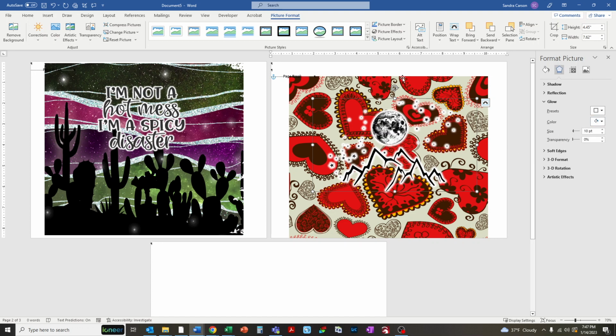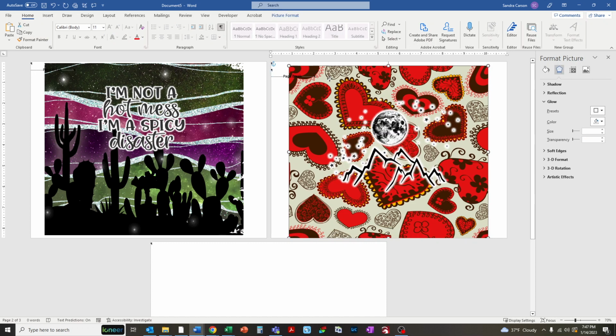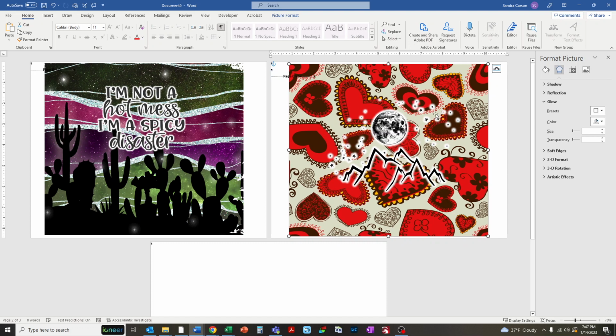And now it's glowing around the mountains and the moon and the stars. This might not have been the best one to practice this on, or maybe I could have used a solid background. Anyways, I knew I had it and I knew it had a white background, and so I could use it to show you.